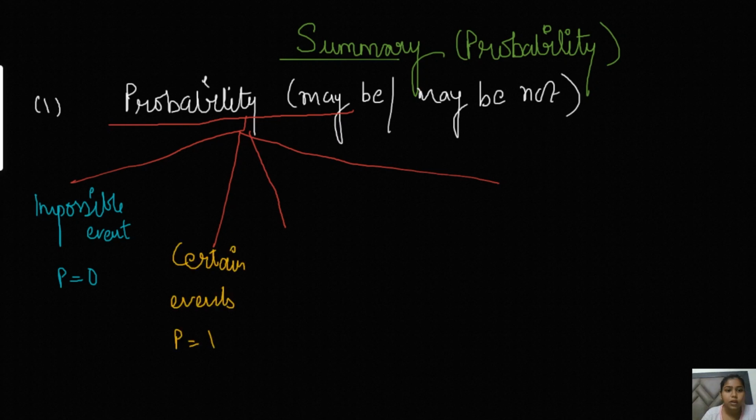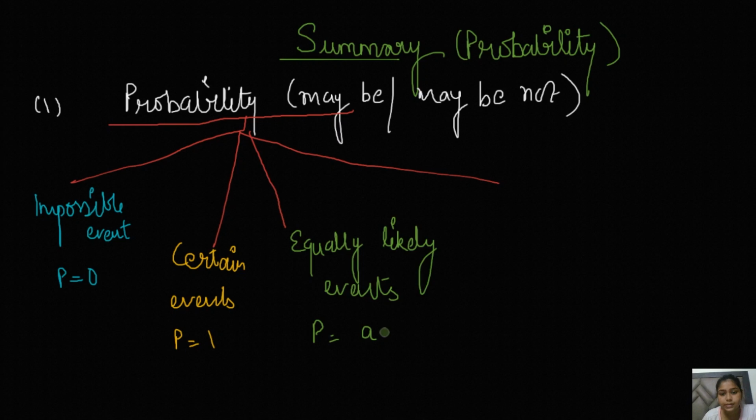Next is equally likely events, where P is the same in all the cases.